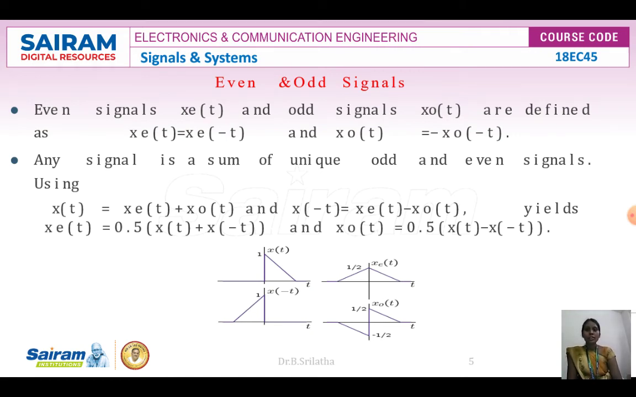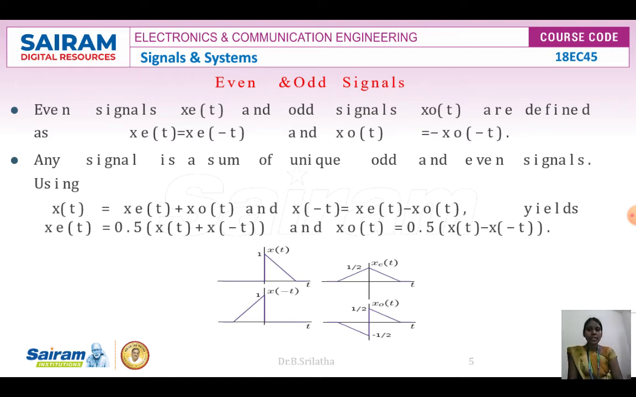Next one is even and odd signals. The even signal we represent as xe of t, and the odd signal as xo of t. To say the given signal is even, we should get x of minus t equal to x of t. If the given signal is odd, x of minus t is equal to minus x of t.